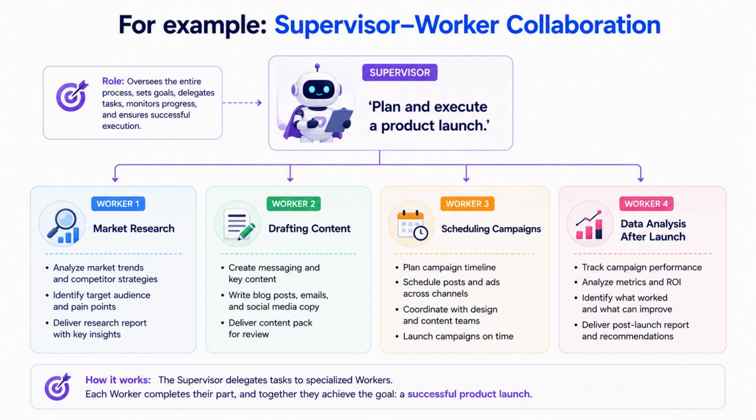The supervisor worker pattern is a multi-agent orchestration design where a coordinator agent decomposes complex goals into subtasks, assigns them to specialized worker agents, and then aggregates their outputs. The supervisor worker pattern focuses on who does what.